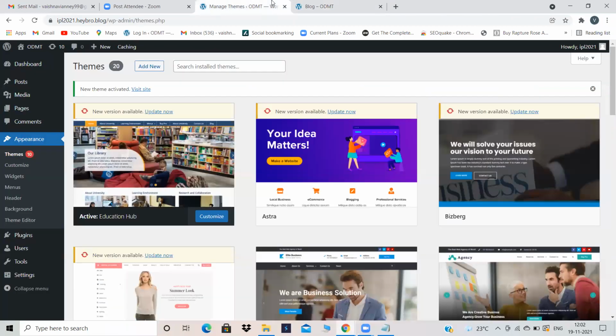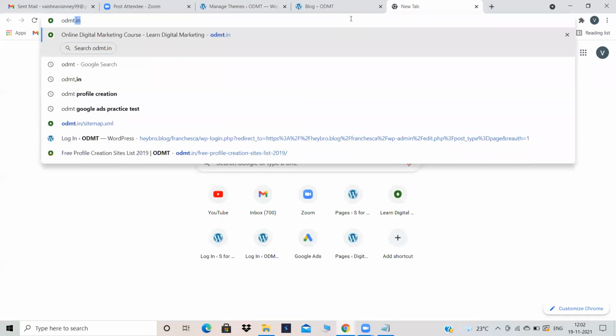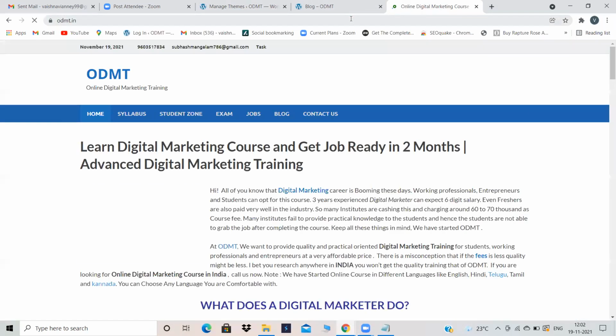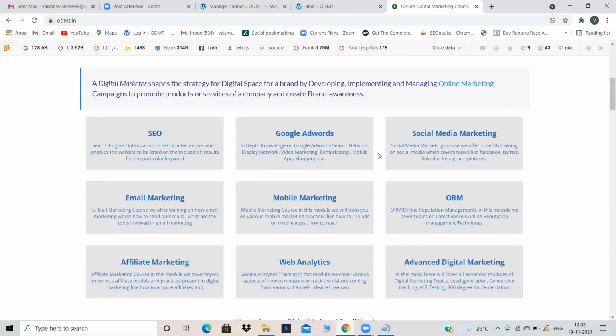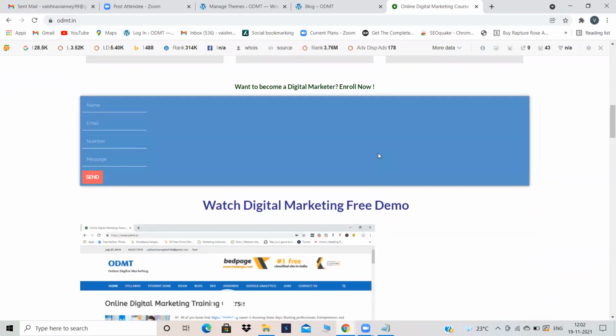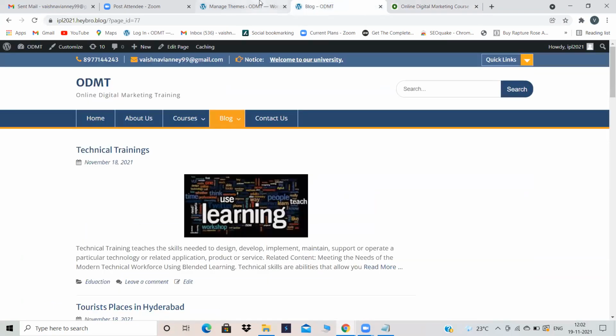How to create a contact form? Same, see, in ODMT also a contact form is there, so that when somebody enters into your website, they have to give their information and you can extract that information from that particular user. How to create this kind of a contact form?